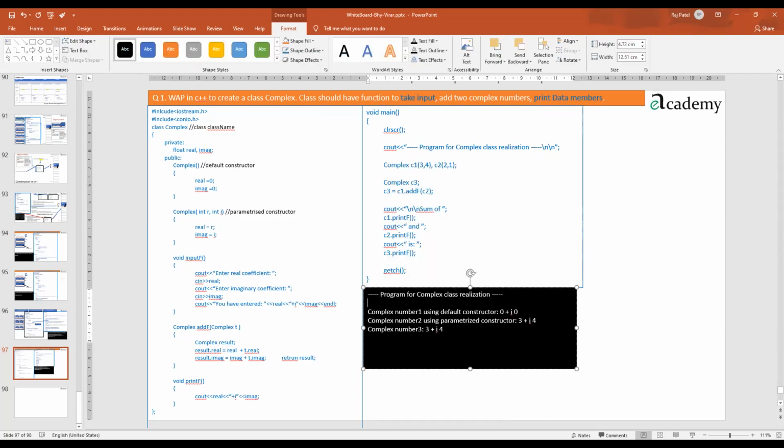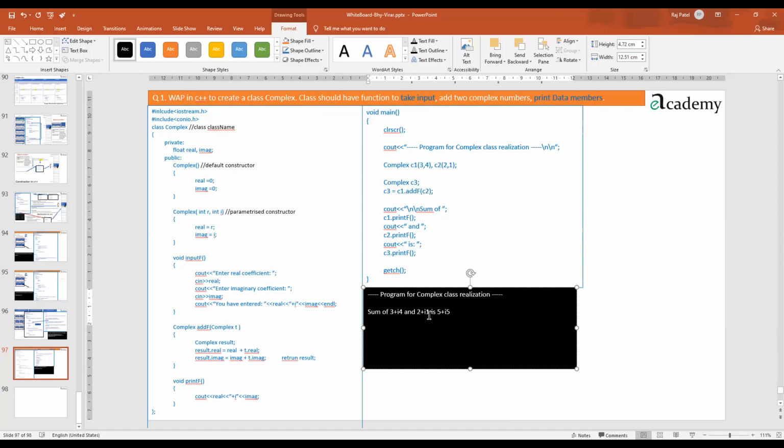Done. So in this case, you can see we are not asking the user to enter the values, so directly that statement will start getting printed. Sum of 3 plus i4 and 2 plus i1 is, so we all know that it should be 5 plus i5.